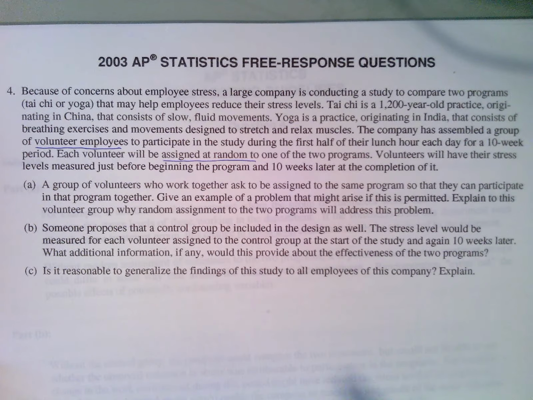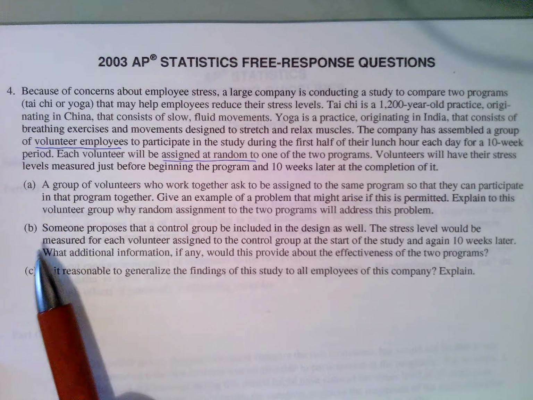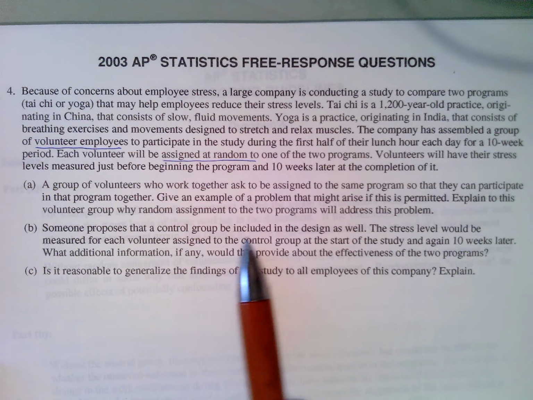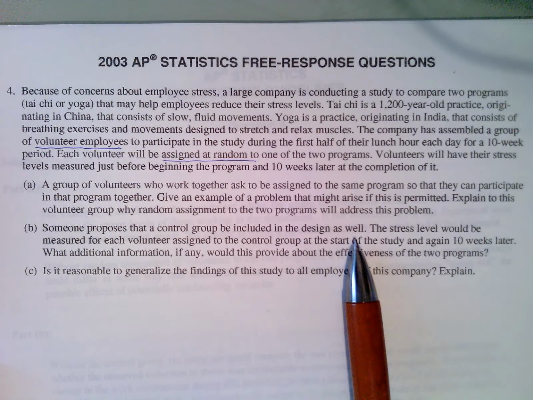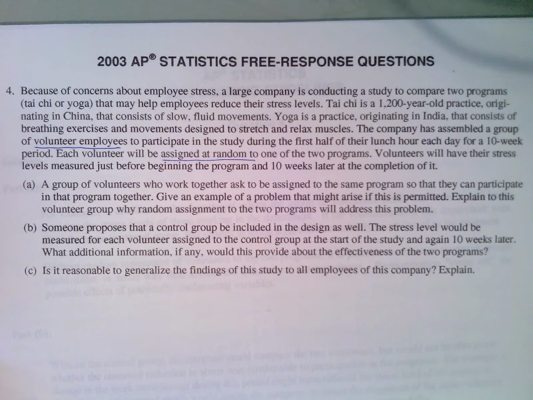Okay, so part B, someone proposed that a control group be included in the design as well. The stress level would be measured for each volunteer assigned to the control group at the start and 10 weeks later. What additional information would this provide about the effectiveness of the two programs? So they're going to get some more people and say, you're not going to do Tai Chi and you're not going to do yoga either. You're not going to do either one. And we're going to measure your stress levels at the beginning and after 10 weeks as well.